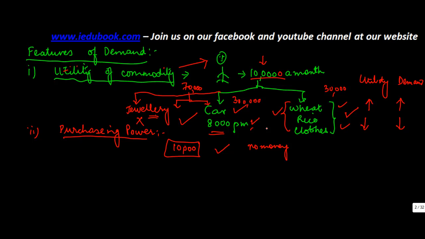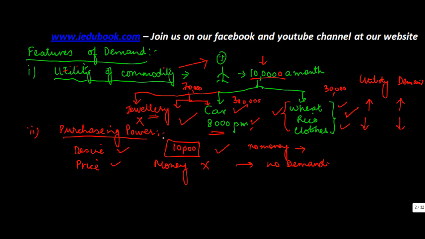So therefore we say that the demand has to be backed by the purchasing power as well. So if you don't have the money to buy something, then the demand obviously does not exist. Even though you have the desire, even though you are willing to buy at the price which is there, if you don't have the money, then there is no demand. Okay? So demand is also to a large extent dependent on the purchasing power of the person.